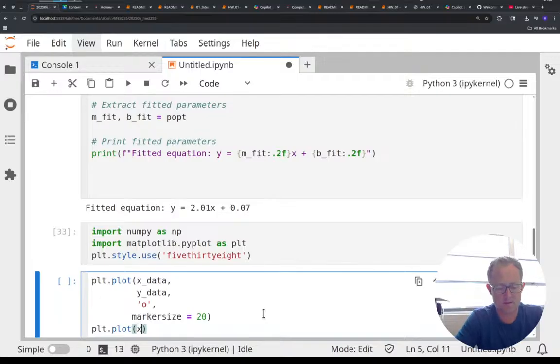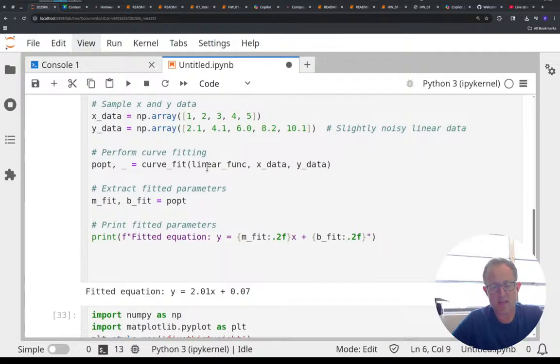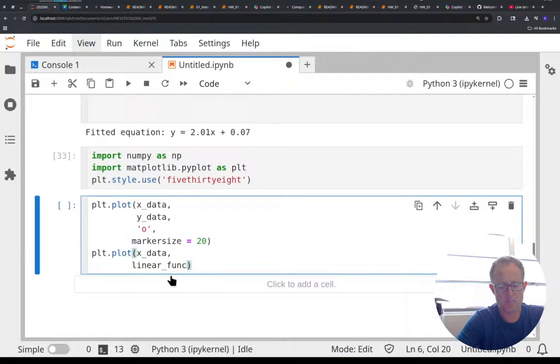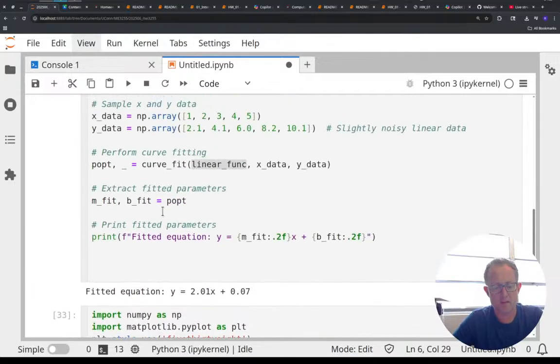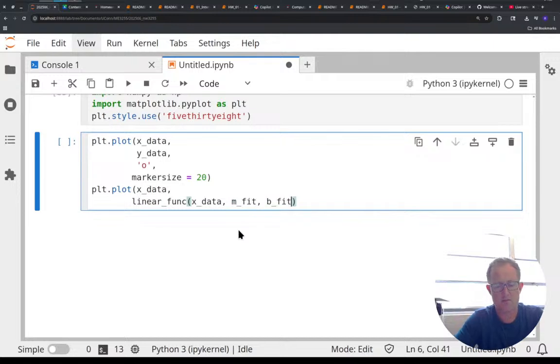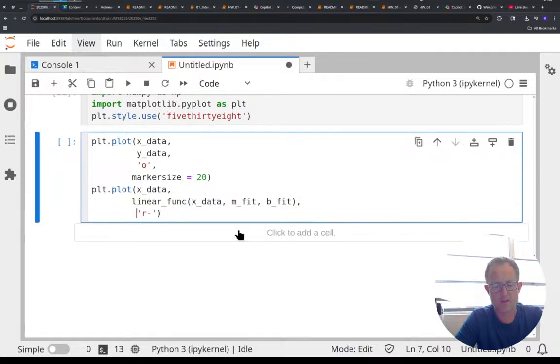Then I want to take this linear function, plug in my x data, and give it these two mfit and bfit values. Let's show that as a red line, like that.